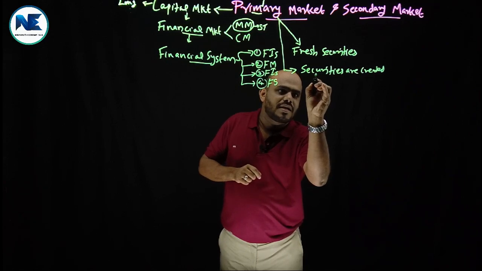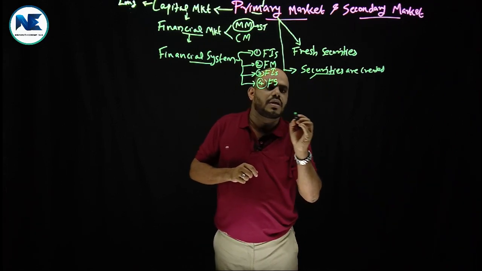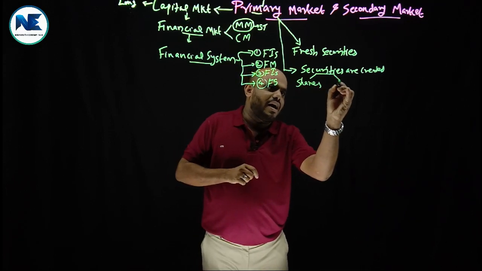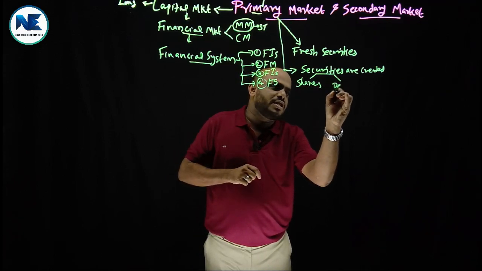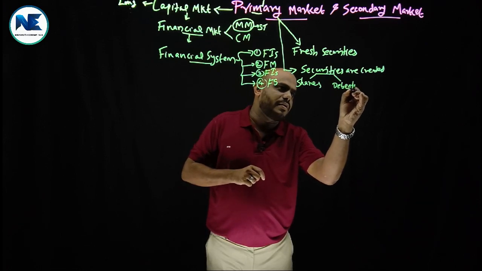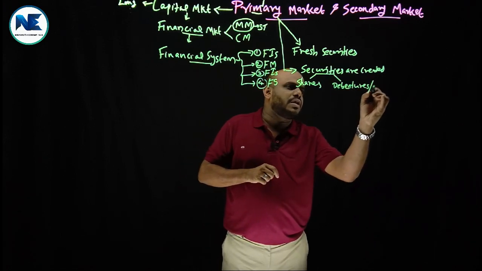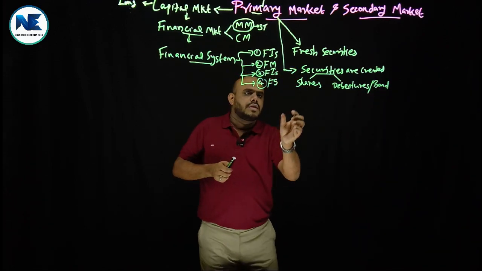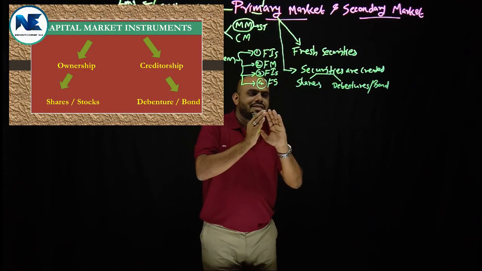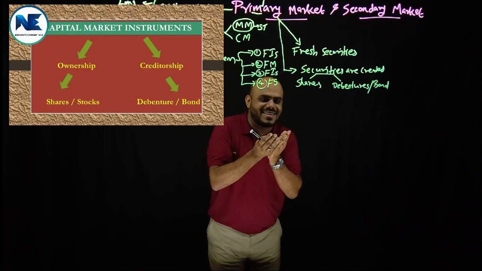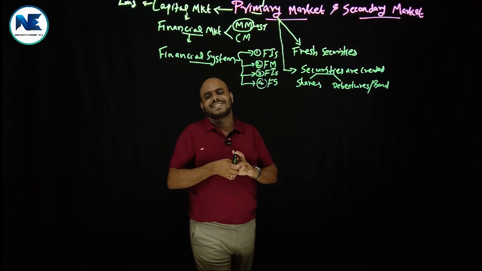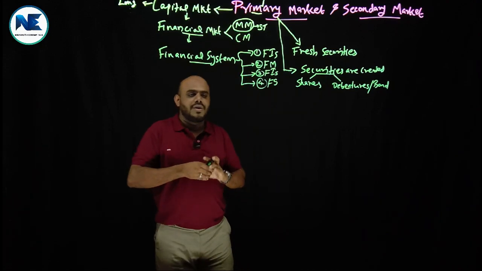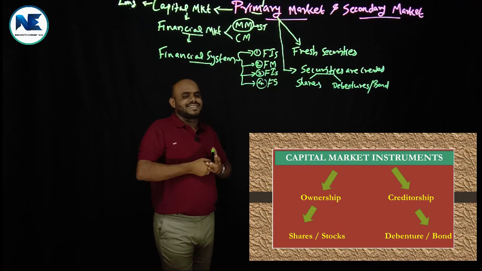Securities, please understand another concept. Securities include both shares and debentures or bonds. Okay, if you know the concept, then this topic is really very, very interesting. Securities that include shares, stakes or stock are ownership securities. Simple. Ownership securities. The debentures or bonds are creditorship securities.